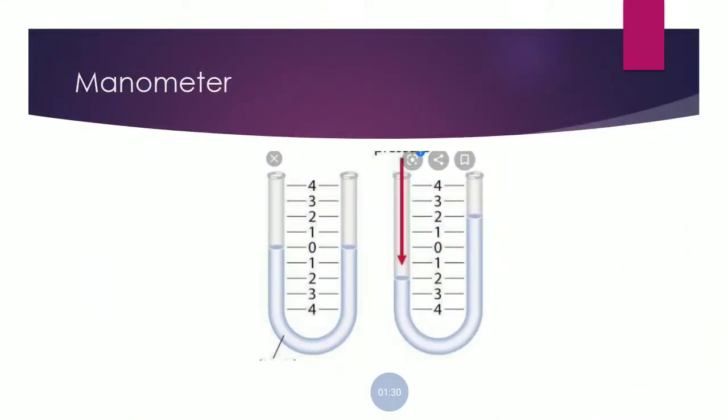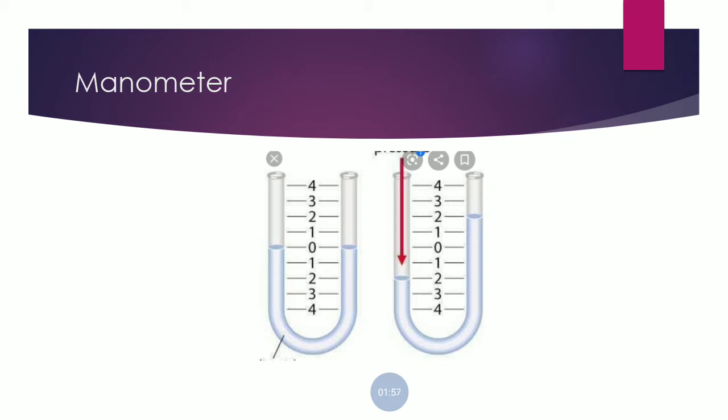So you can see this is a picture of a mercury manometer. In this there is a U-shaped tube made of glass inside which mercury is present, and when this is dipped inside any fluid, then the mercury column on one side rises and on the other side it decreases.